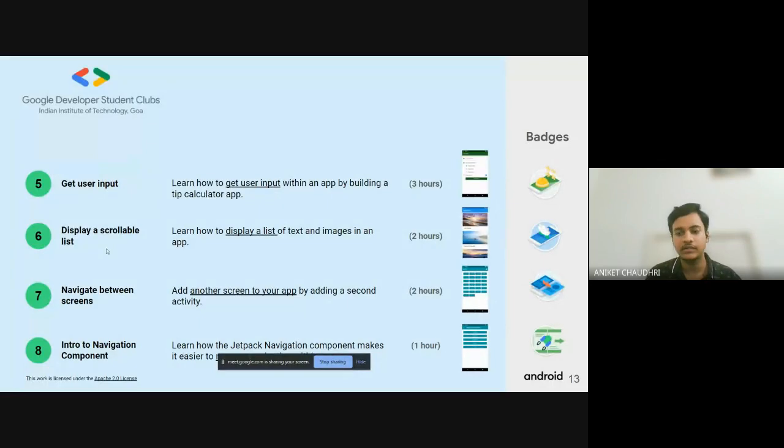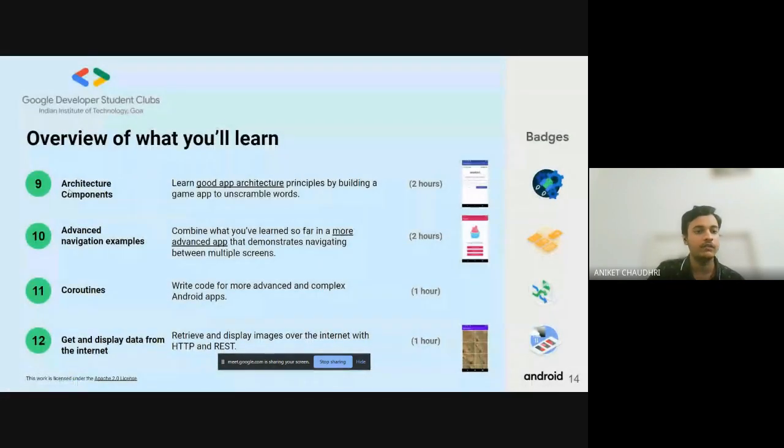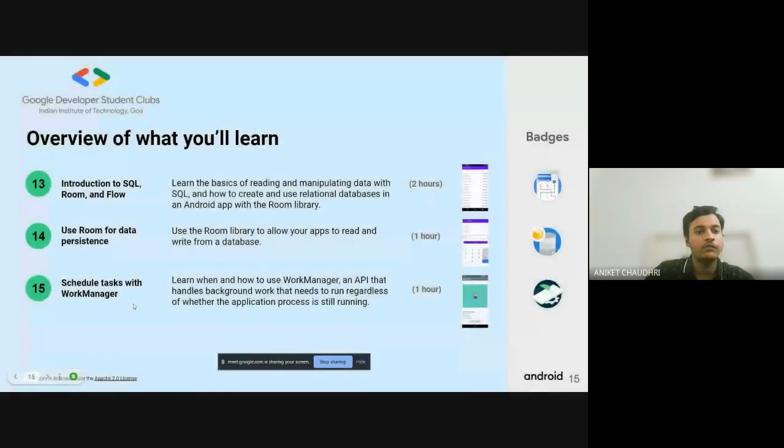Then we will move to multi-screen apps. Nobody likes single screen apps much, so we will see how we make multi-screen apps and navigate between all these screens. Then we will make our app look better using the architecture components provided by Kotlin and coroutines and some internet REST APIs. Finally, we will also learn about some local databases like SQL Room and Flow, and see how data is stored by an Android app on your local device.